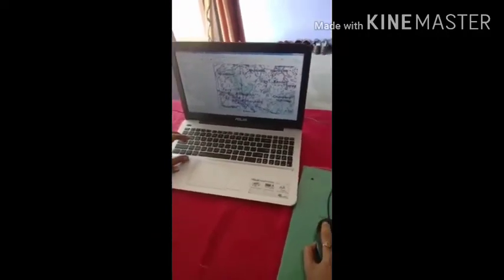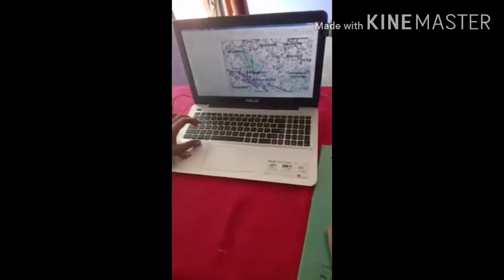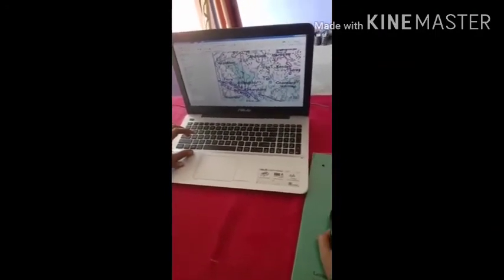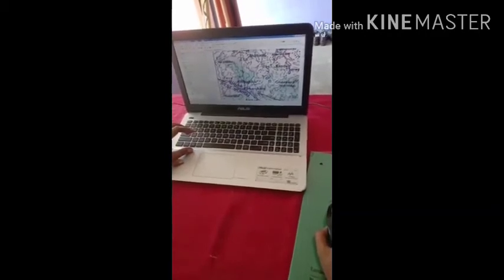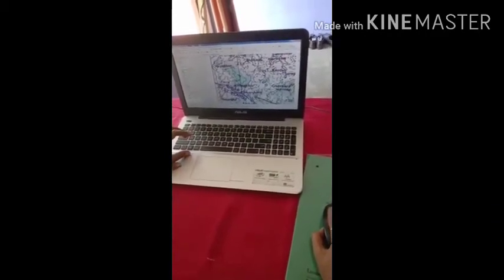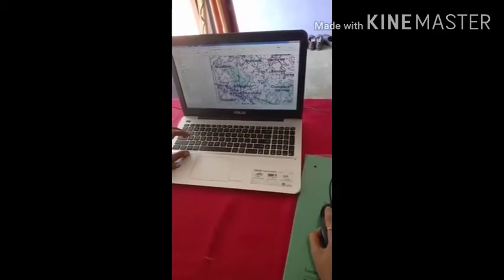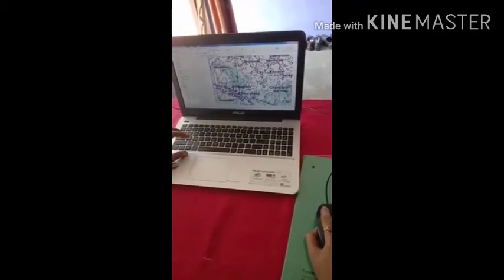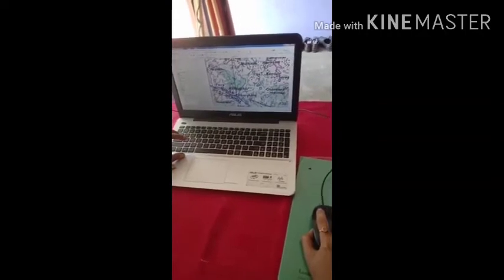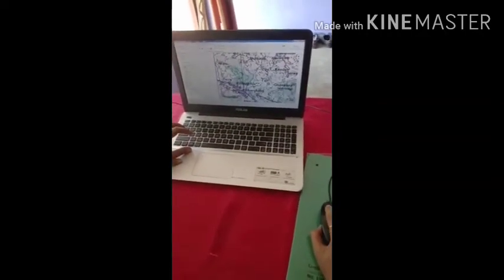One thing while digitizing, keep in mind, the edge of the feature should not be too sharp, because if it becomes too sharp, it looks very odd. So try to make it as smooth as you can by adding vertices.